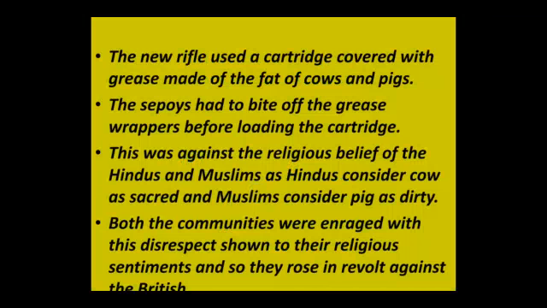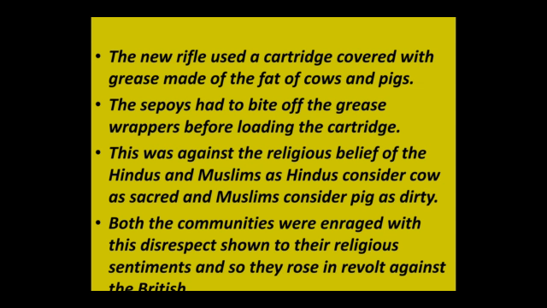So now what was the problem with this rifle? This new rifle used a cartridge which was covered with grease that was made with the fat of cows and pigs. Now, if this rifle was introduced in the army, it was to be used by the soldiers. They had to load the rifle with these cartridges, and this cartridge had a greasing which was made with the fat of cows and pigs.